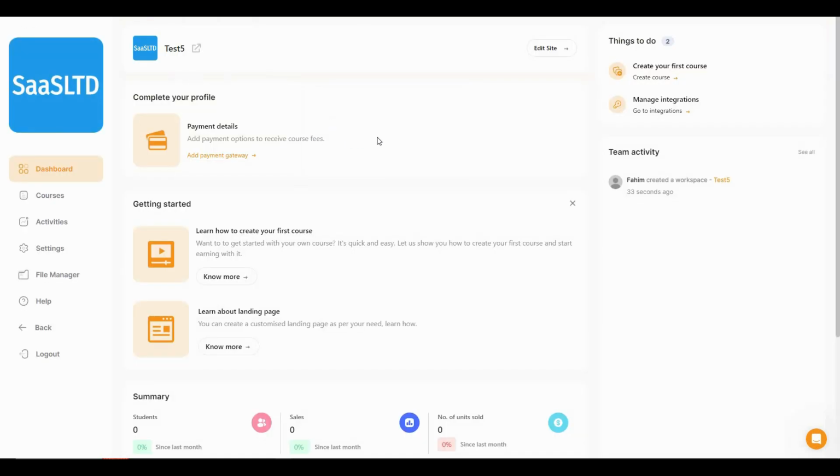So to customize your website and create courses, you have to click on the workspace that you created. And now we are in the actual dashboard, which is the workspace dashboard of test 5. So from here you can get an overview of your overall performance regarding your courses.